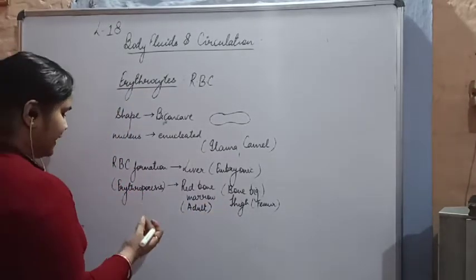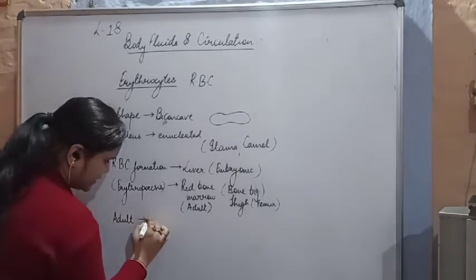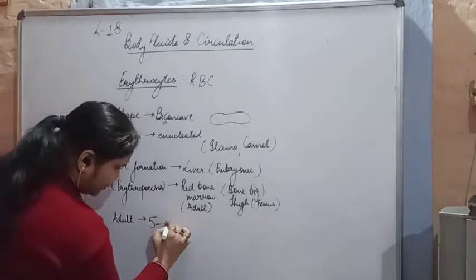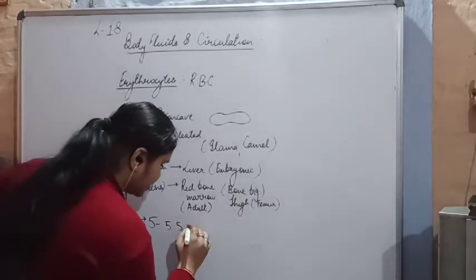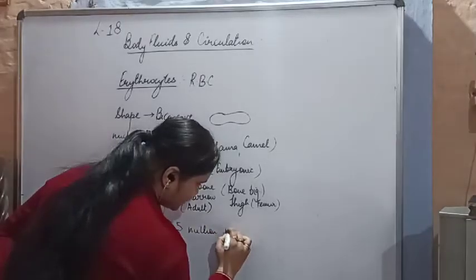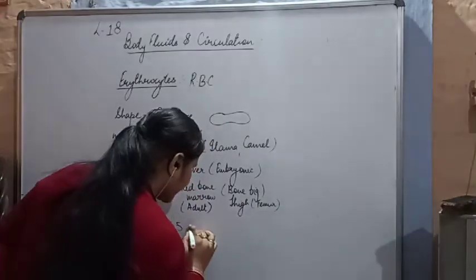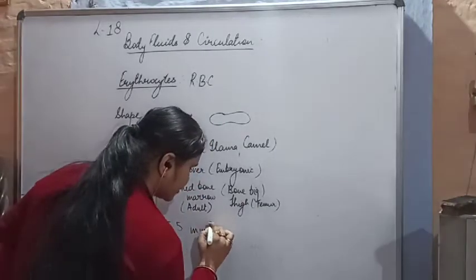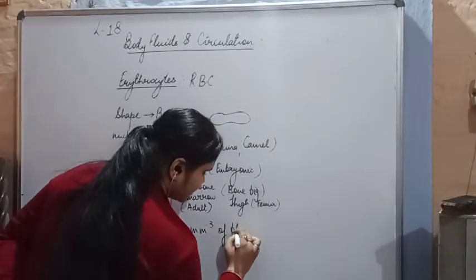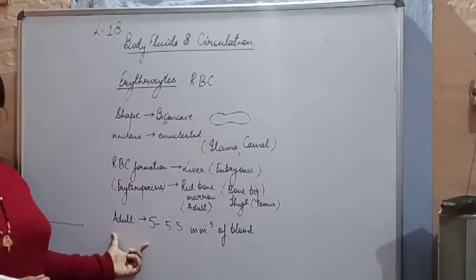So in an adult human being, what amount of RBCs are present? That is 5 to 5.5 million per cubic millimeter of blood. So this is the amount of RBCs which is existing in an adult.